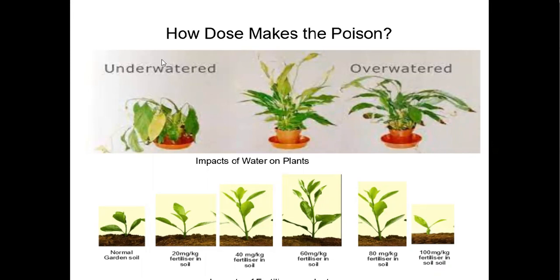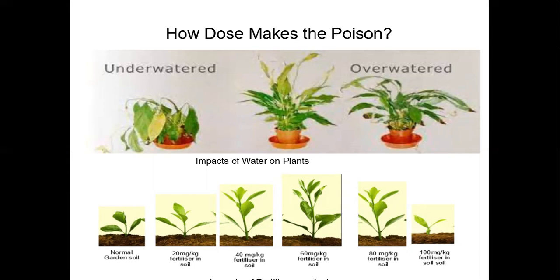Here the plant is underwatered, it is also toxic. Here is a plant with the right amount of water, and here the plant is overwatered. Underwatering is harmful for this plant, and overwatering is also harmful for this plant. So in this case, water is poisonous for this plant if it is not given in the right amount.